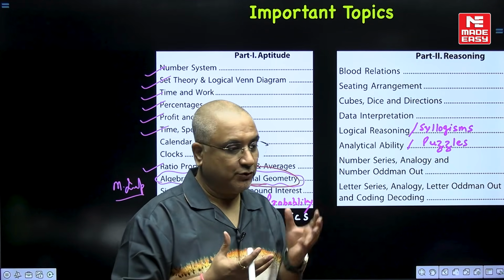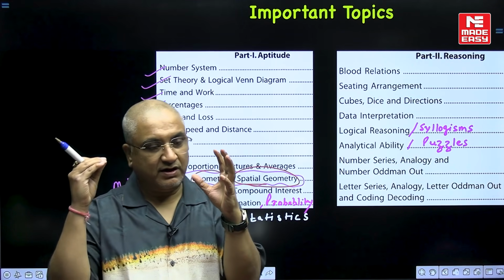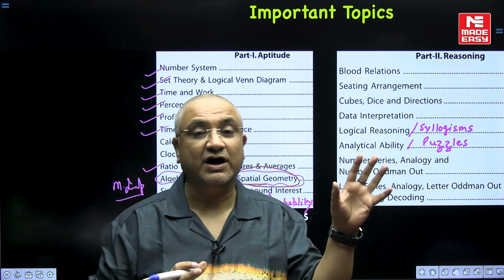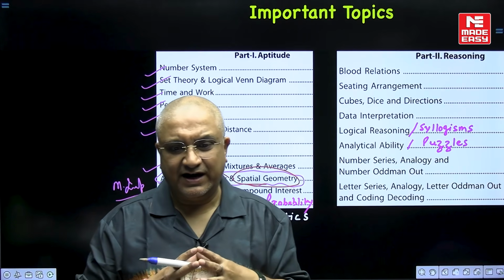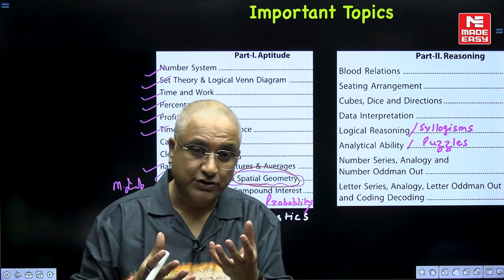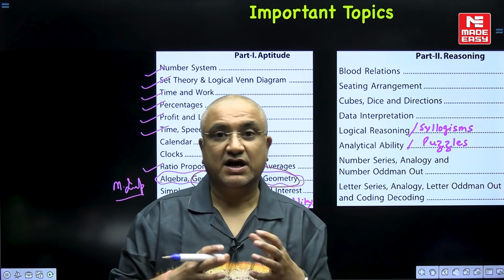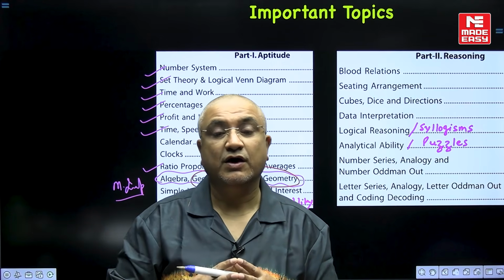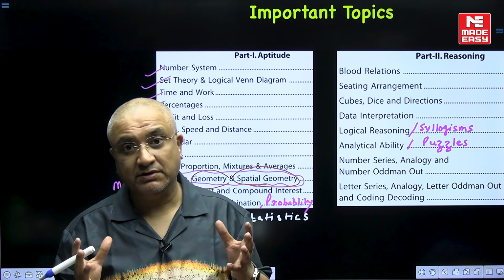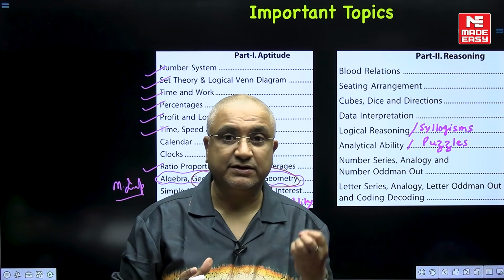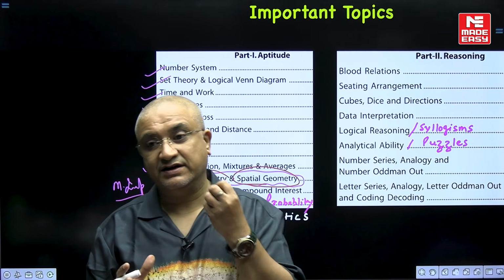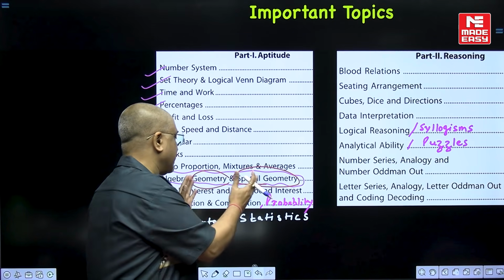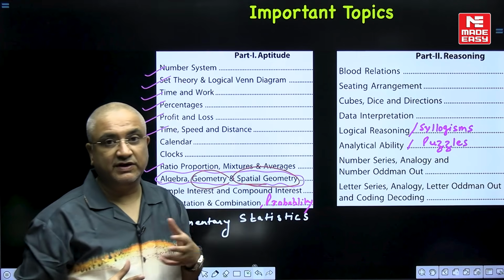There can be questions upon if a perpendicular beam of light passes through a pyramid, which one of the following cannot be the outcome of the projections. And there can be questions which are mixed with geometrical concepts like area, volumes and curved surfaces. If a figure is going to be rotated, then what is going to be the outcome of these parameters which are important: volumes, curved surfaces and total surfaces, which we cover in geometry as well. So a right mix of these two concepts invariably can be used.